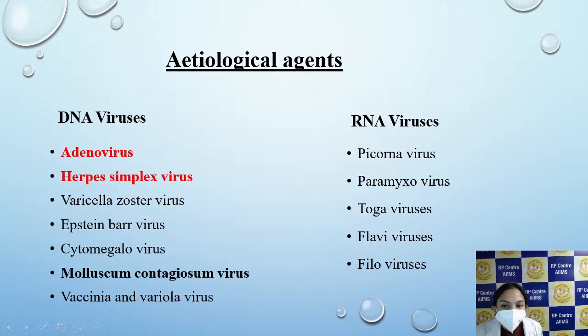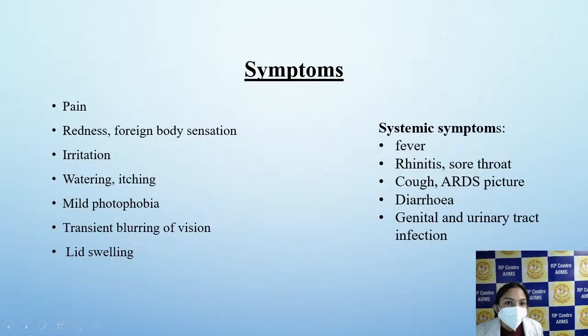The RNA viruses mainly include the paramyxovirus, which contains the Coxsackie virus and the enterovirus, and some less common viruses which do not result in very significant inflammation of the ocular surface. The symptoms, as we all know, are mainly that the patient presents to us with pain, redness, foreign body sensation, irritation, watering, itching, mild photophobia, transient blurring of vision, lid swelling, etc.